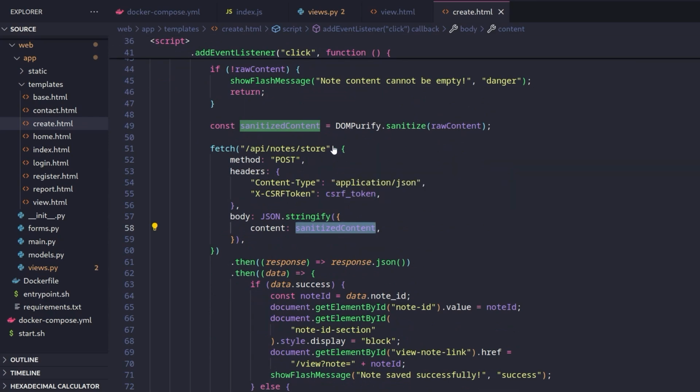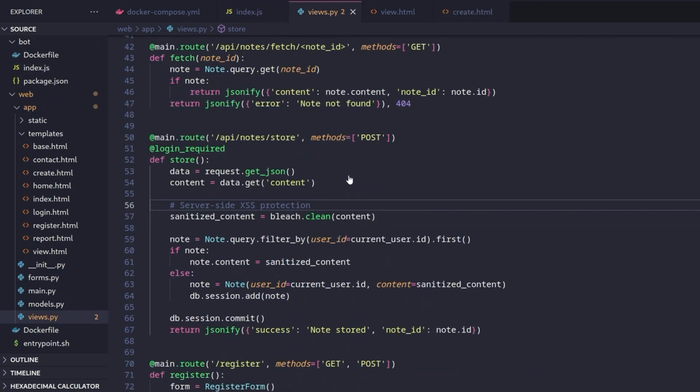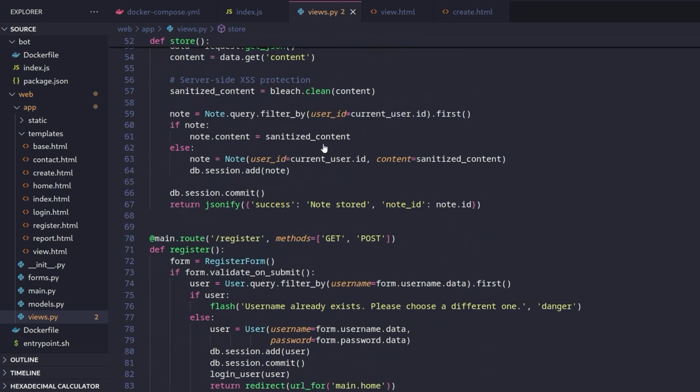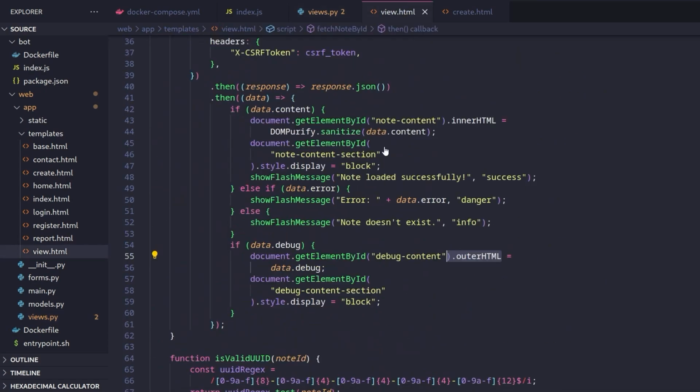Now, you might just think, okay, well, why don't we just forge a request to this endpoint? However, if we go back again, back to views.py, remember it only reads in the content parameter whenever it goes to store it. So even if we forward a request to this endpoint that sends a debug parameter, it's not going to store it anywhere. And then whenever it goes to view it, when we go to view.html, it's not going to find the debug, so it's never going to end up in this outer HTML.